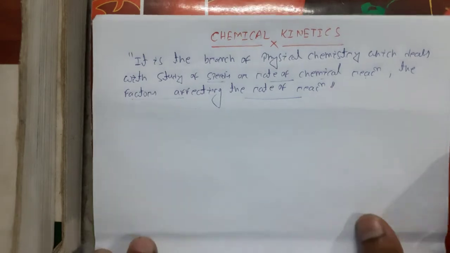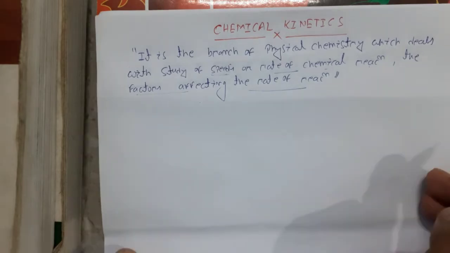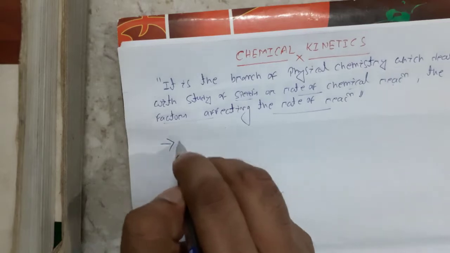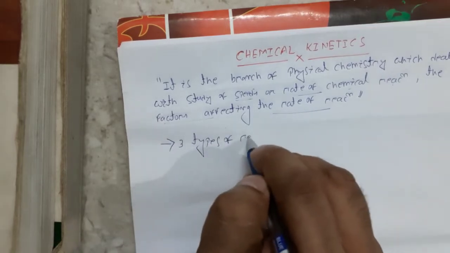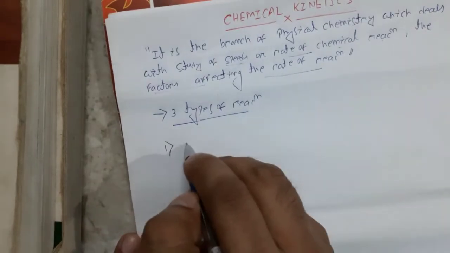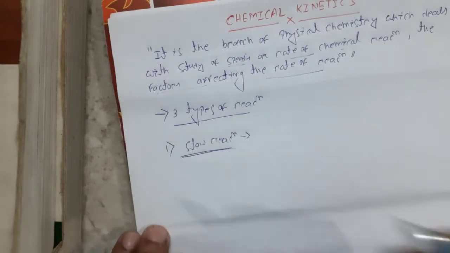Before starting what is rate, we have to consider how many types of reactions there are. Normally there are three types of reaction. One, slow reaction. What is a slow reaction?